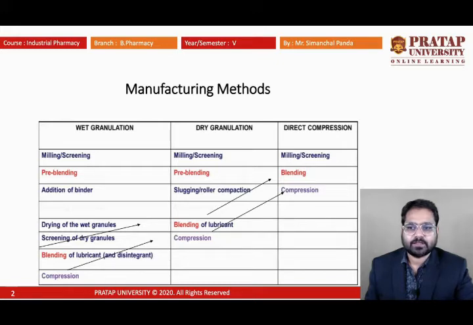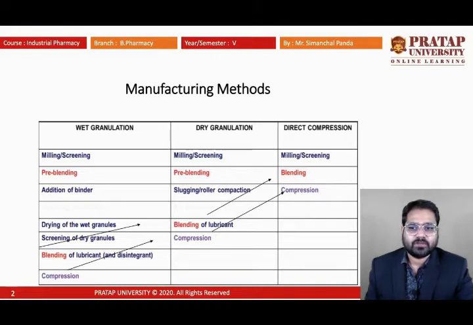The first one is known as milling, in which size reduction takes place. As we know, if the particle size is increased, then the blending or mixing will not be uniform compared to particles which are smaller in size. So milling or the size reduction process is to ensure an increment of the surface area, because if the particle is reduced in size, its surface area increases so that it can blend easily and mix uniformly.